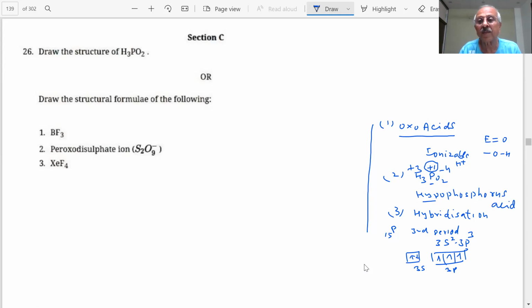If 4 bonds it has to form, 1, 2, 3, 4, 5. How many bonds is it forming? It will form 4 bonds. Can it form 4 bonds like this?